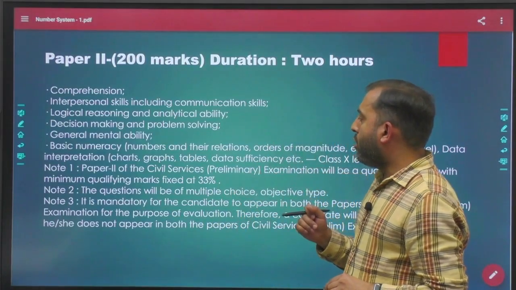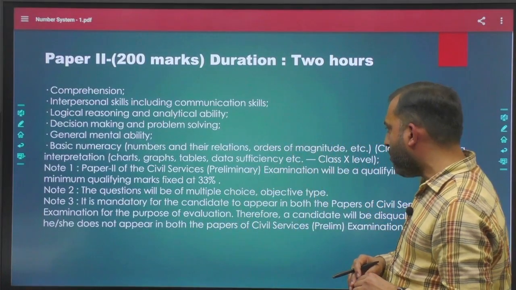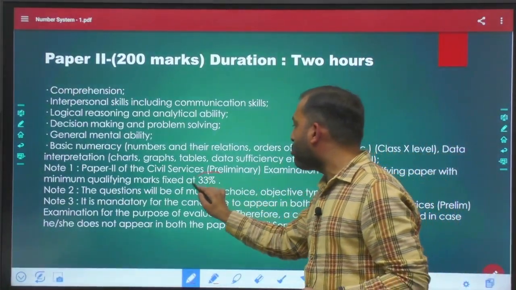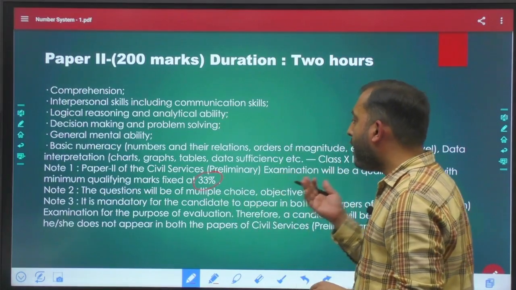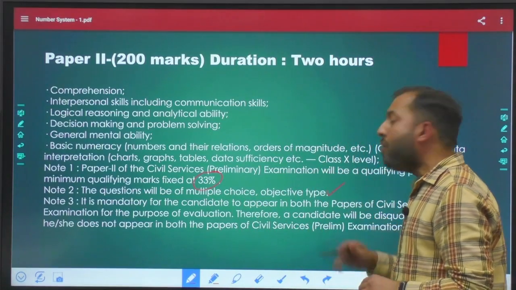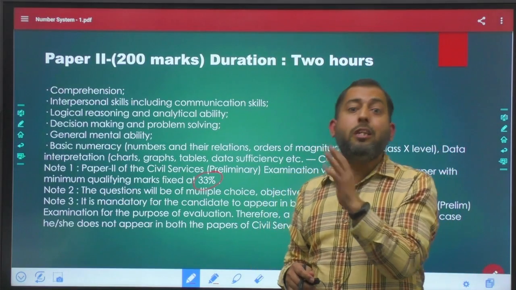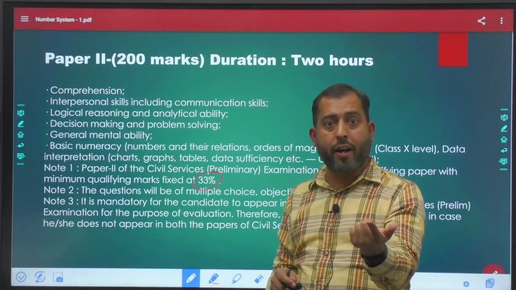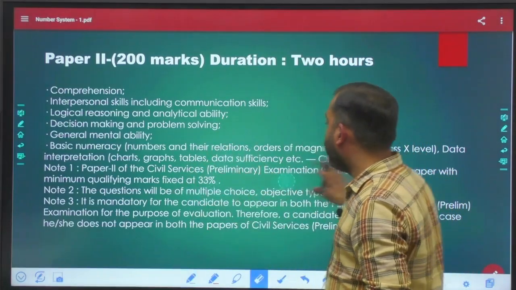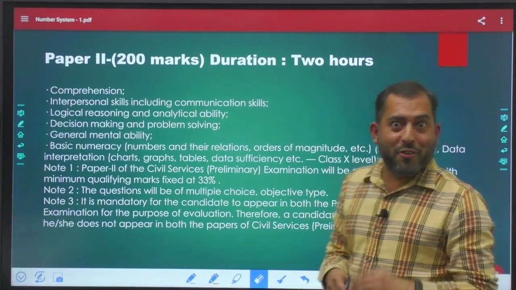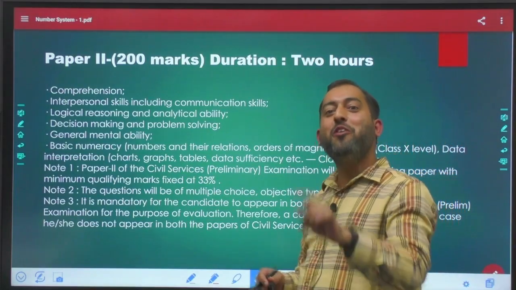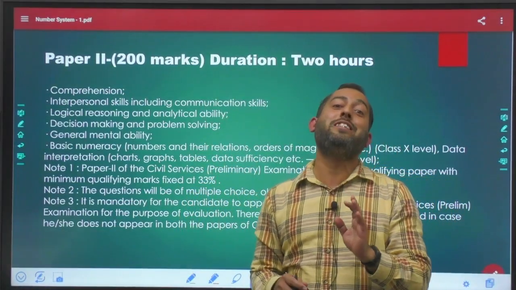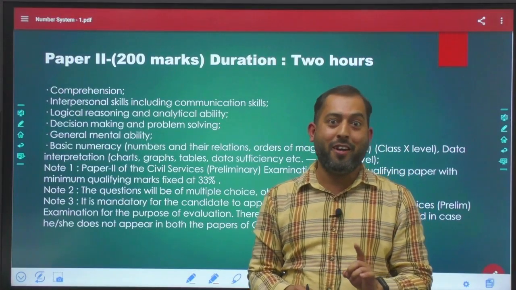I have written all of this in the PDF also. It is qualifying in nature, you need to score only 33% marks. There will be objective type, multiple choice questions. There will be a question followed by 4 different choices and you have to choose one. The next point is that it is mandatory. Meaning, if you want to appear for the mains, then you need to clear this exam. You need to score at least 33% marks in this particular exam.